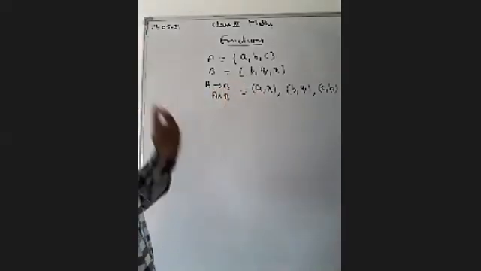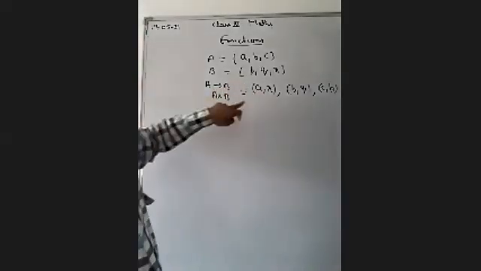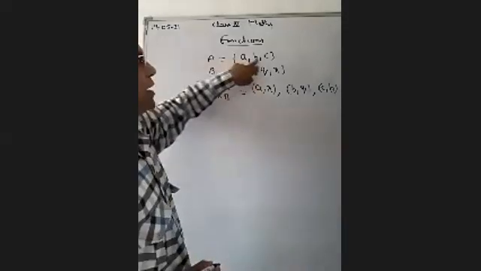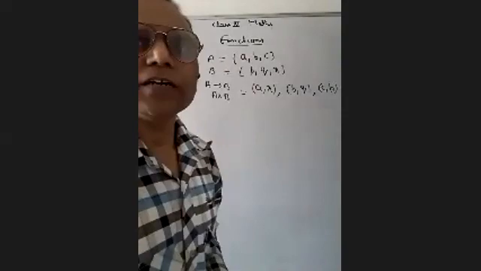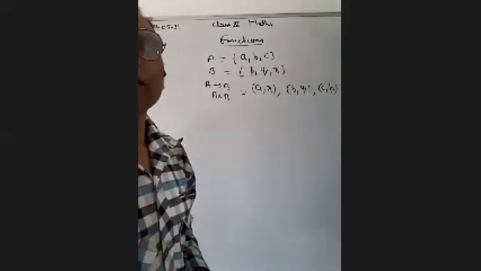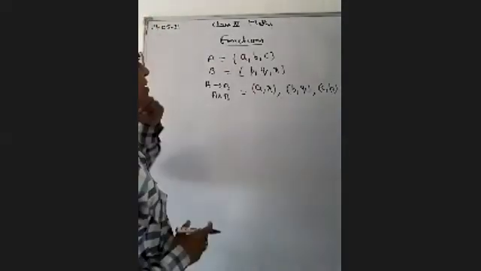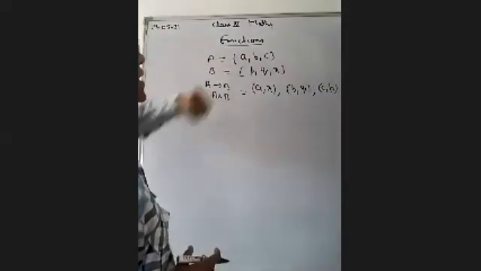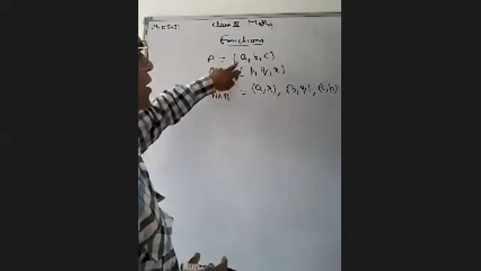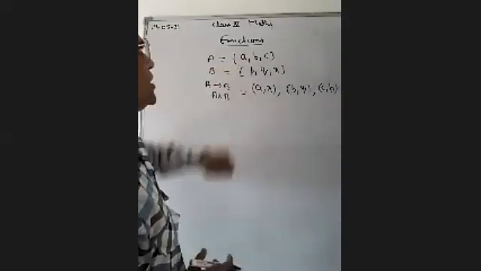This is the function if every element of set A is associated to unique element of set B. You have to take care, the word is given that every element of set A, ठीक है, should be associated to unique element of set B.